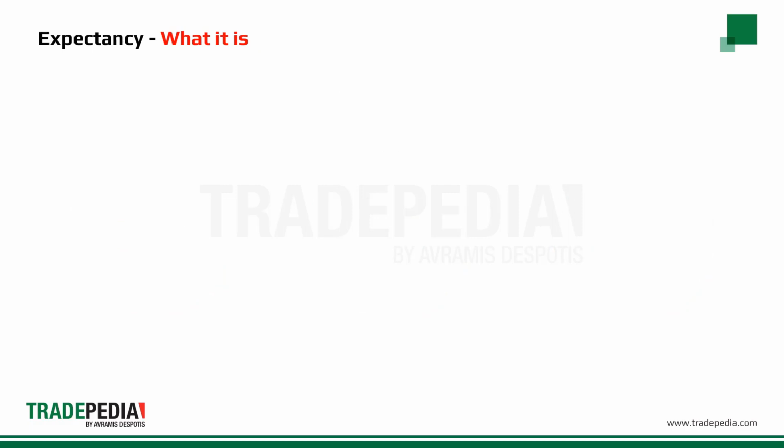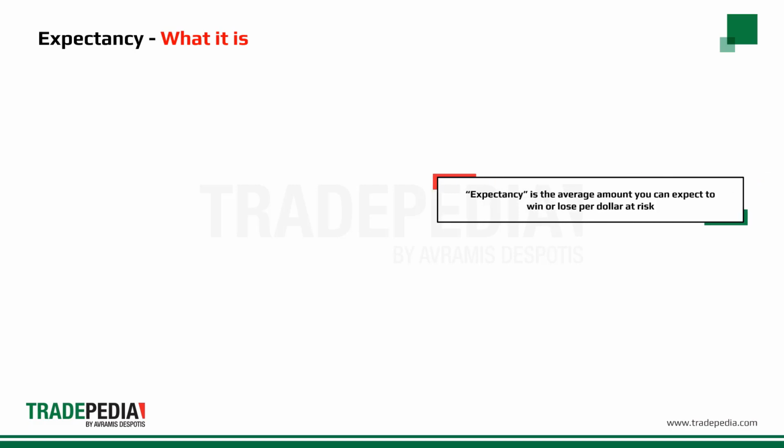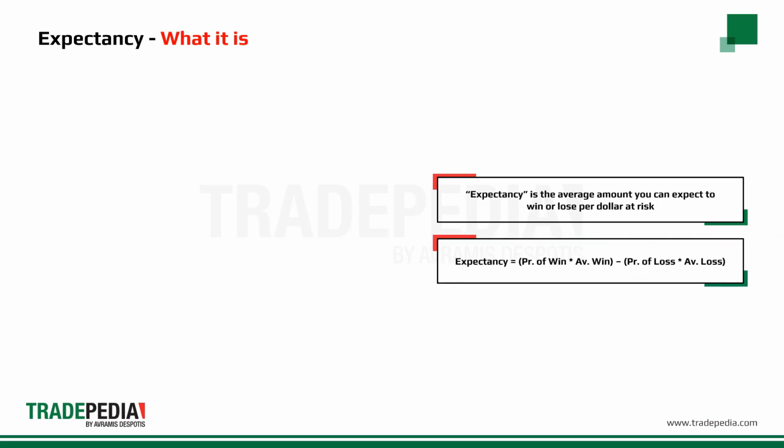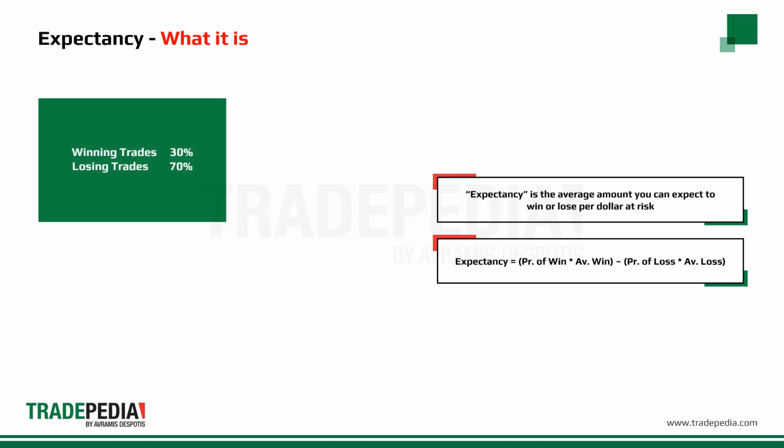Now that we understand the risk-to-reward ratios, we can discuss trading expectancy. Expectancy is the average amount you can expect to win or lose per dollar at risk. Mathematically, it is defined as the probability of win times the average win minus the probability of loss times the average loss. For example, say that a trader has a system that produces winning trades 30% of the time and losing trades 70% of the time.